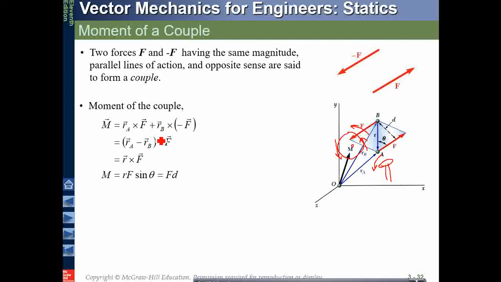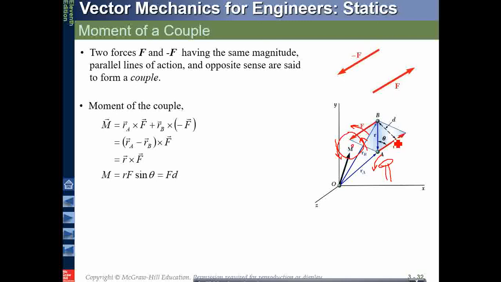Now what is this RA and RB? RA and RB are the two position vectors. So we have this plane, okay, and we have two forces on this plane, F and minus F. Remember that F and minus F both have the same magnitude, however the opposite sense. The distance between the two is R, the position vector, and D is the perpendicular distance between the two.